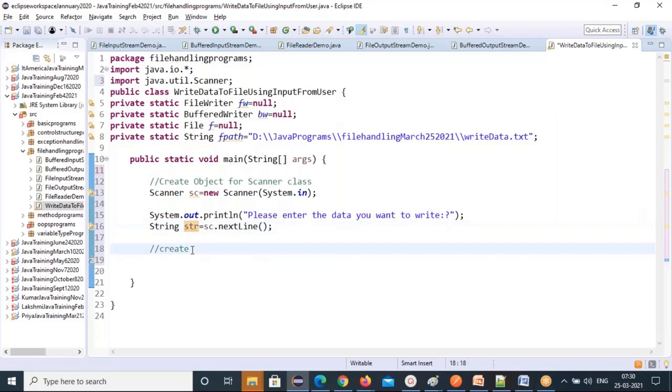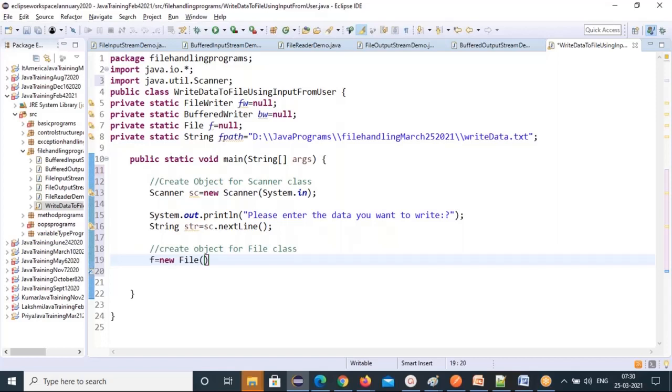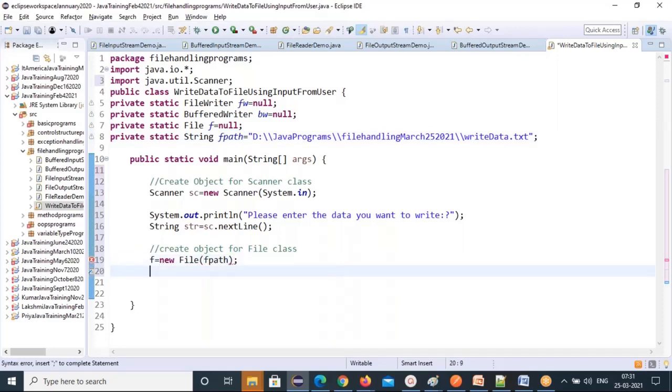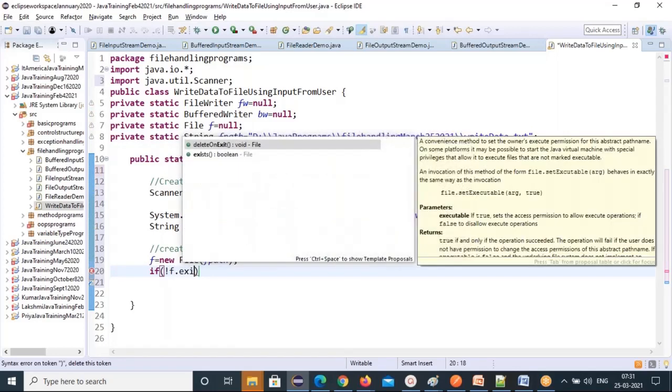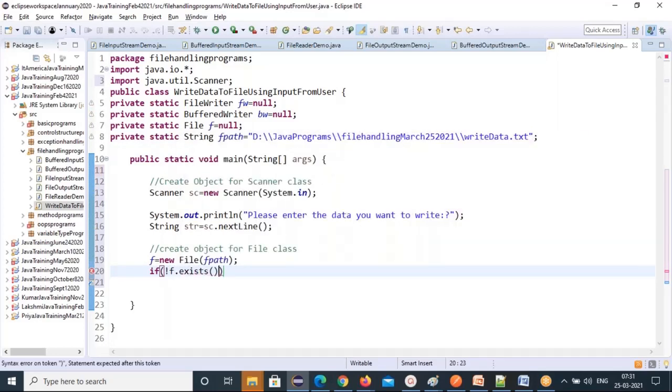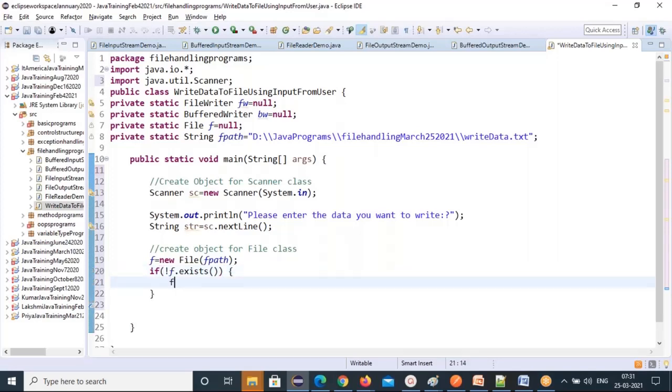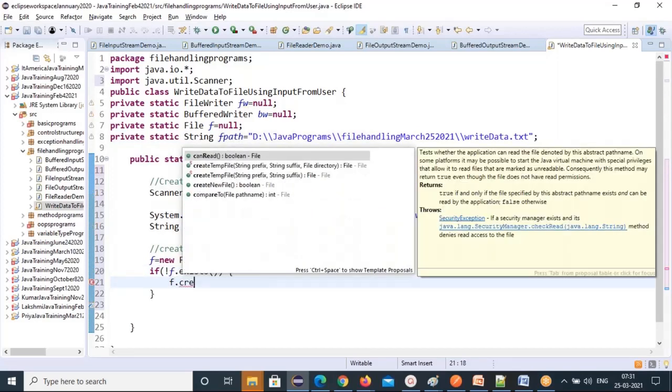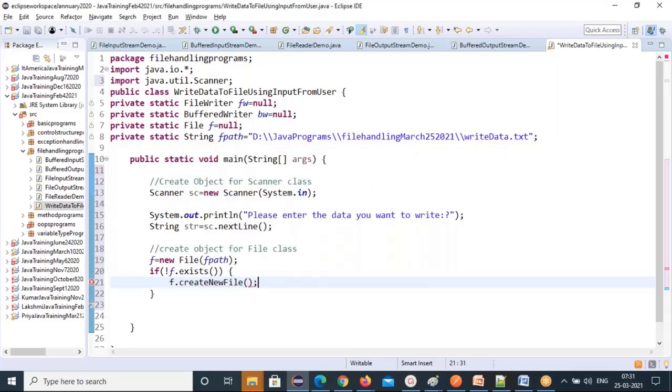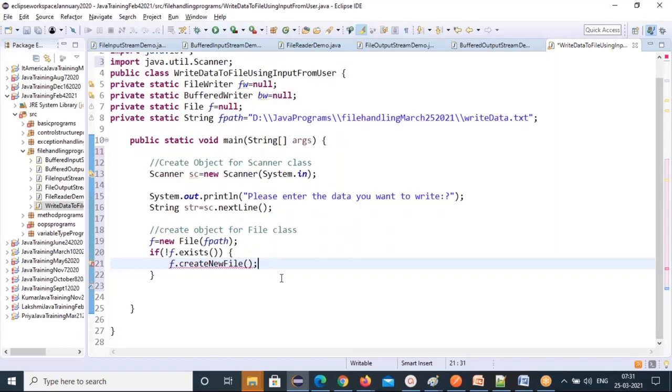Now you create an object for the File class. Which file you want to write, you decide now. Equal to new File, and for this file I need to write, I'm specifying that file. Now I'll check if the file doesn't exist. There is an exists method. If it doesn't exist, you create that file with f.createNewFile. It will create only if it doesn't exist; otherwise, don't create. So add a throws declaration since it throws an exception. If you declare that, you don't need to declare try-catch blocks again.